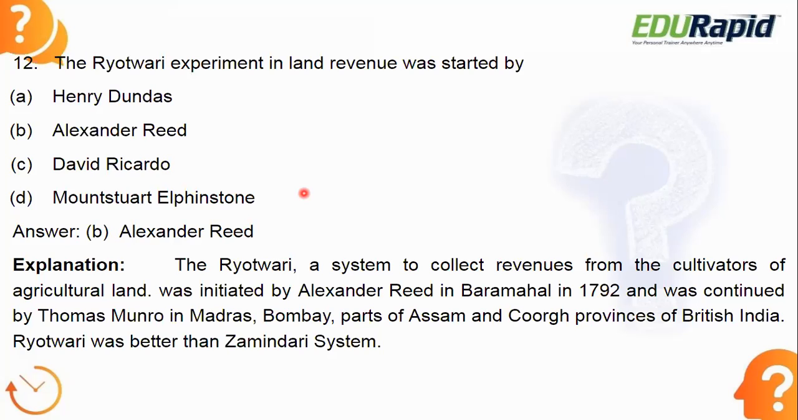So Ryotwari was better than the Zamindari system because in the Zamindari system, Zamindars would be collecting all the money from the farmers, then giving it back to the Britishers. So here the middleman was the Zamindar. But in the Ryotwari system, there is no middleman. Directly it is between the farmer and the British East India Company. So Ryotwari was far better than the Zamindari system because it eliminates the middleman.